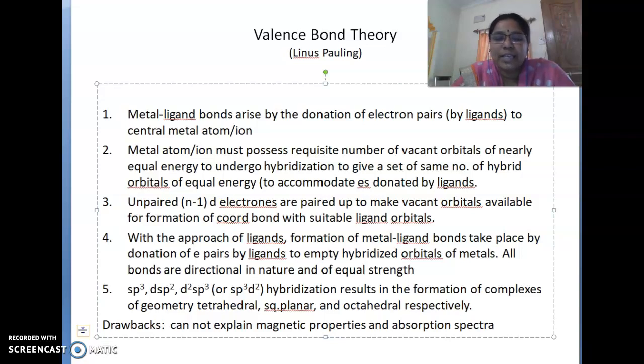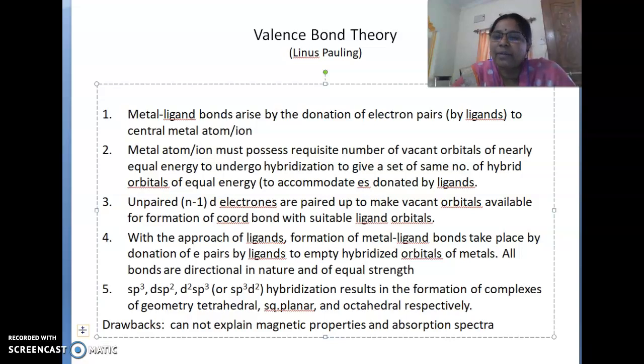Now, just recollect the third one. As I said, if there are 4 electrons, in order to make vacant orbitals available, they will be paired against Hund's rule of maximum multiplicity, so that it creates 3 more vacant orbitals. In these vacant orbitals, the ligands are going to sit, or the ligand electrons are going to take part in the hybridization. A ligand itself is nothing but an electron pair donor.